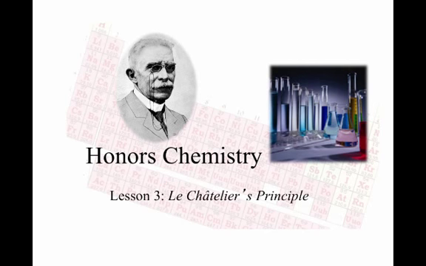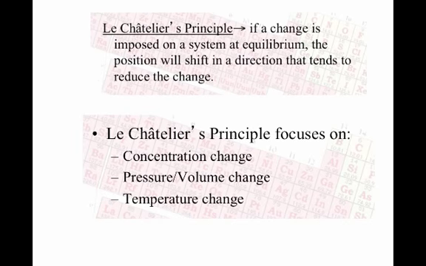So when a system goes to equilibrium, the reaction seems to stop and no longer work, but don't forget that the reaction is constantly in this dynamic equilibrium, meaning that it's constantly producing products and constantly reacting back and producing the original reactants. But what Henri Le Chatelier found is that there's ways of manipulating those equilibrium systems. So if we're not getting a lot of products, we can do something to try to get more products. So let me show you what he did.